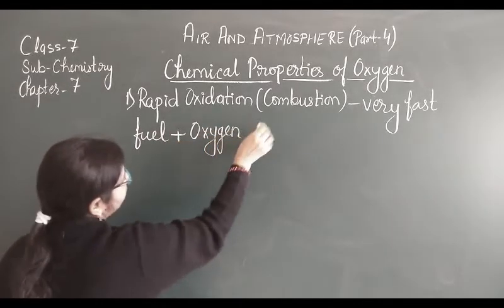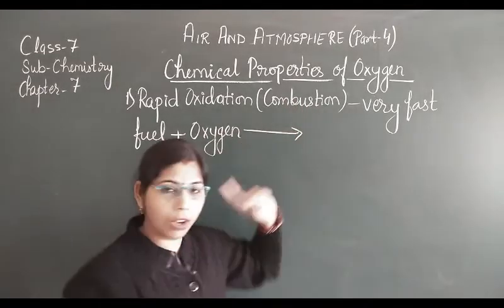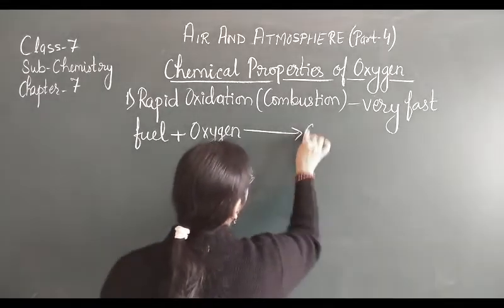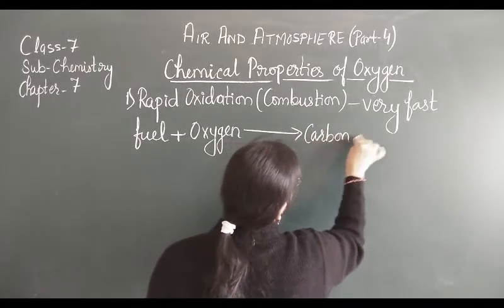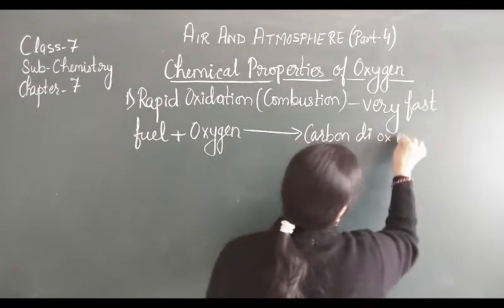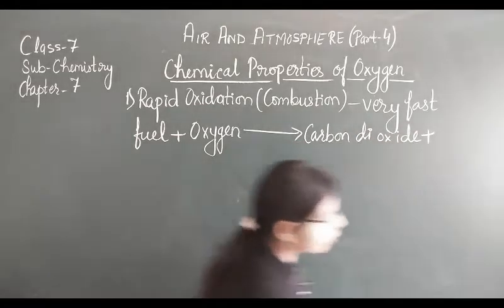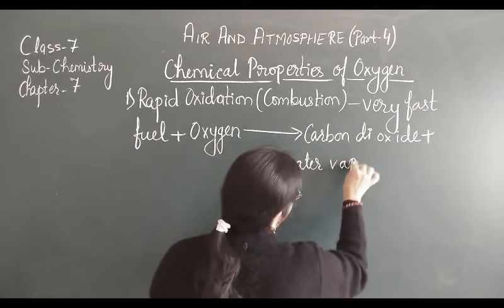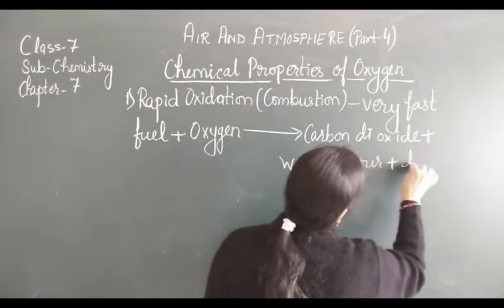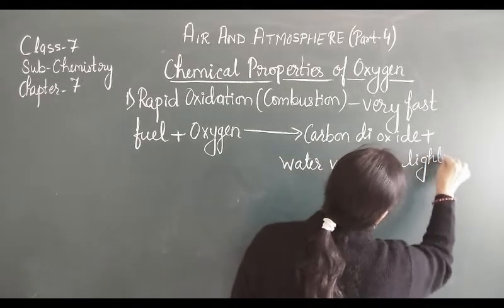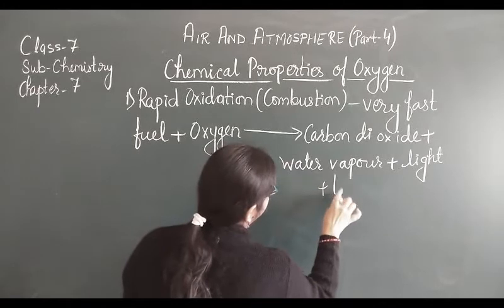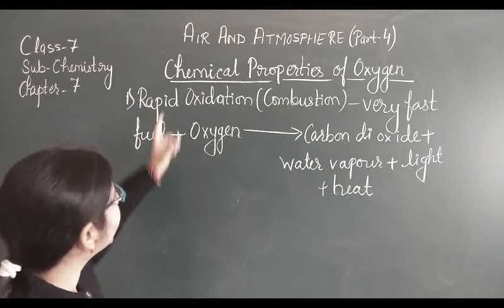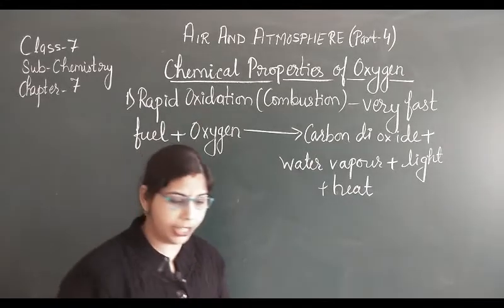Oxygen helps in burning, that's why it is also known as combustion. As soon as the fuel combines with oxygen, it releases carbon dioxide, it also forms water vapor, and it releases heat and light. And this process takes place very quickly. That's why this is known as rapid oxidation.